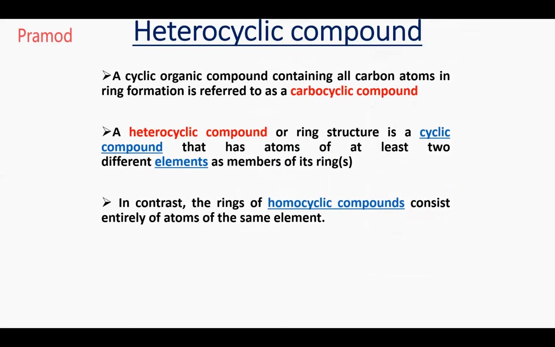Heterocyclic compounds are cyclic compounds that have at least 2 different elements in the ring. Along with carbon, there should be something else included in the ring. In contrast to homocyclic, which contains entirely the same atom, in heterocyclic there should be at least 2 different elements present in the ring. So these are some of the definitions of heterocyclic compounds.